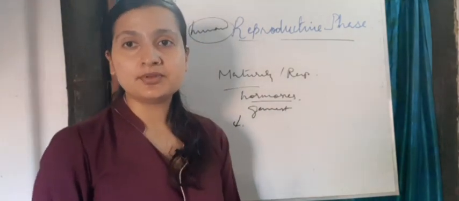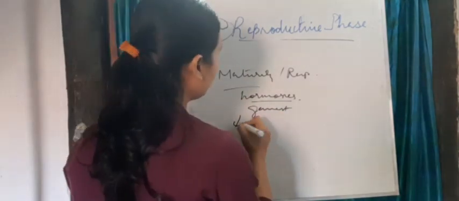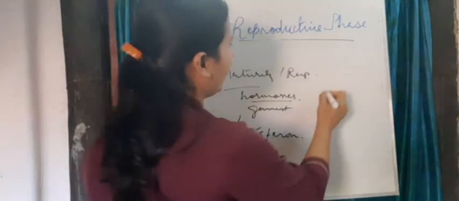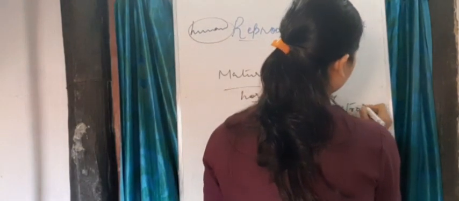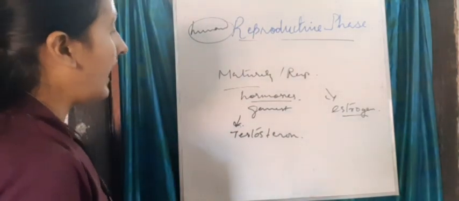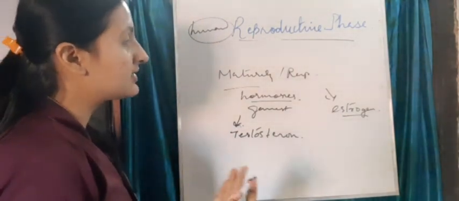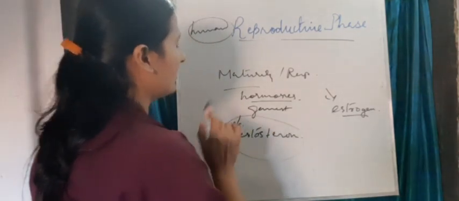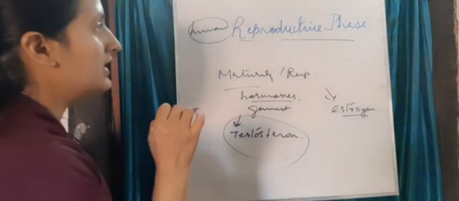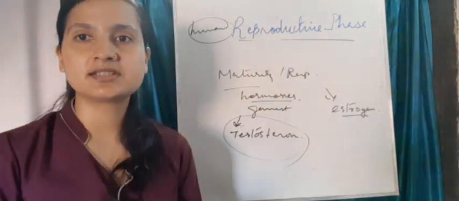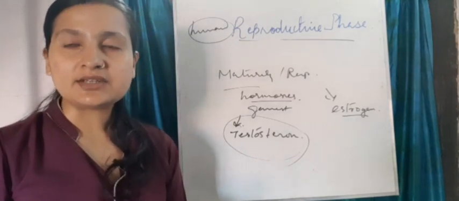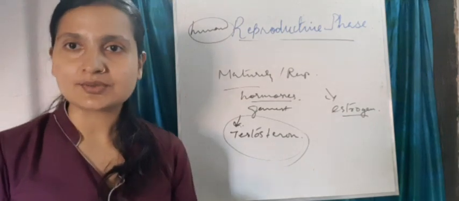If I say for example, for a human being, the male produces the testosterone hormone and the female produces estrogen, and these hormones play an important role. When they produce these hormones, this leads to the reproductive stage, that is, when a female can conceive. Now they are ready to reproduce.